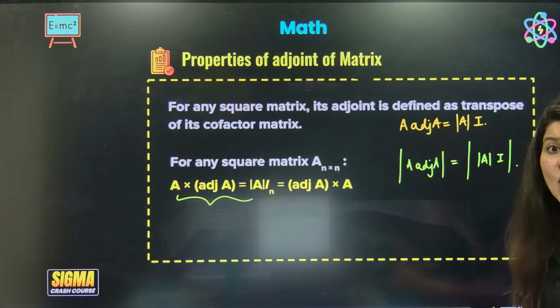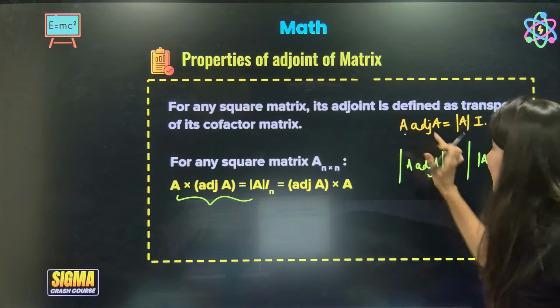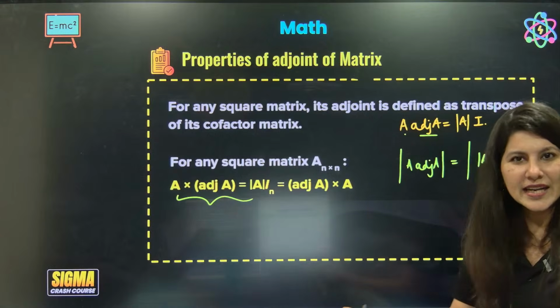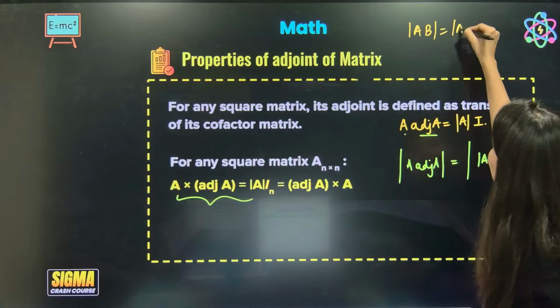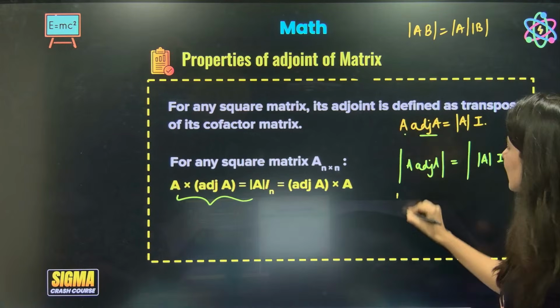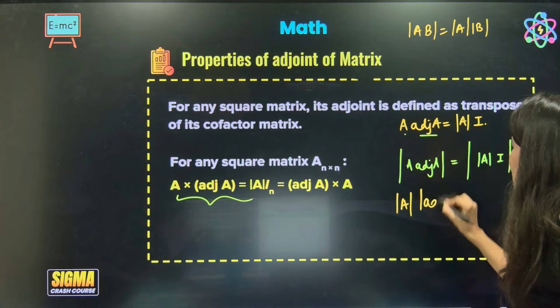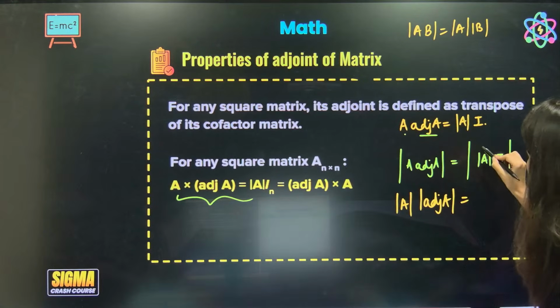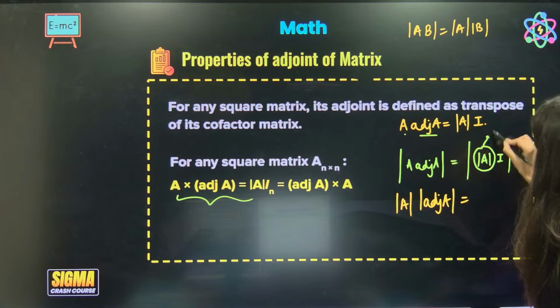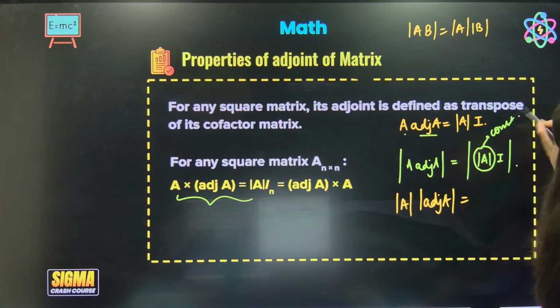Now understand. Let's apply the properties. Adjoint A is a matrix only, right? For two matrices, determinant AB is nothing but determinant A times determinant B. So this is determinant A, determinant adjoint of A. Determinant A here is a constant. Which property?